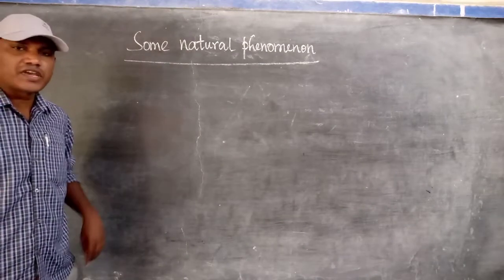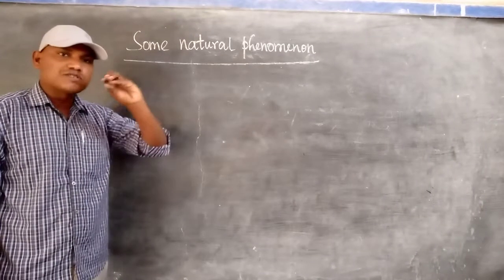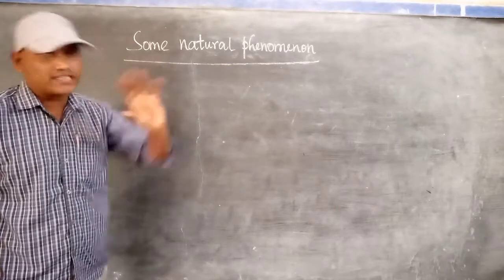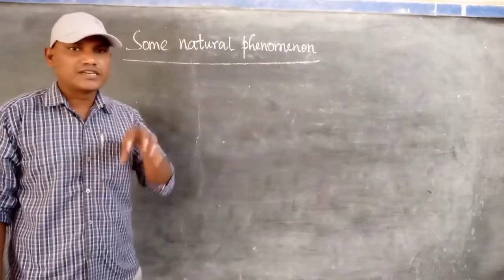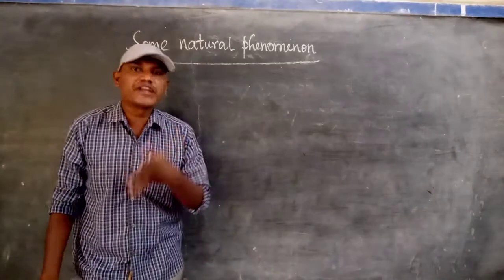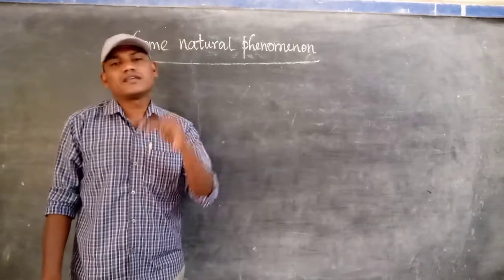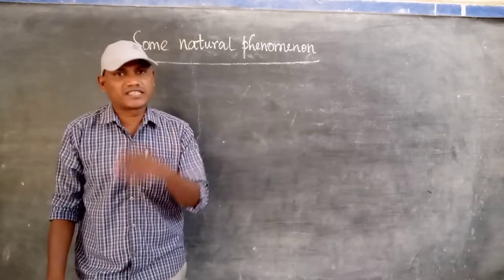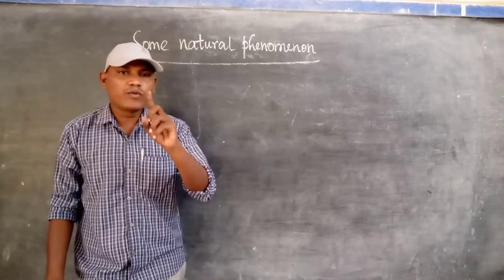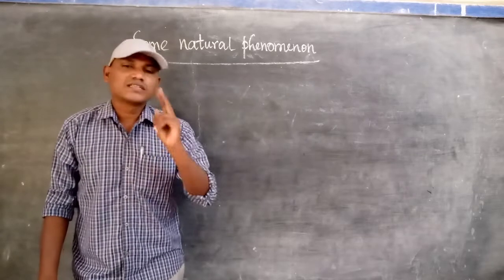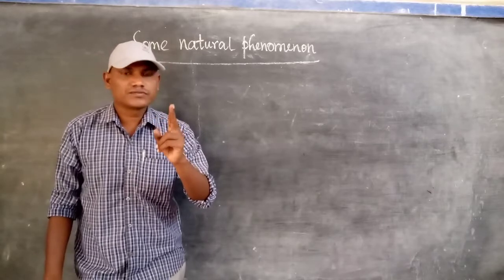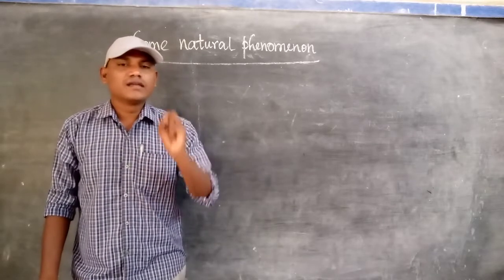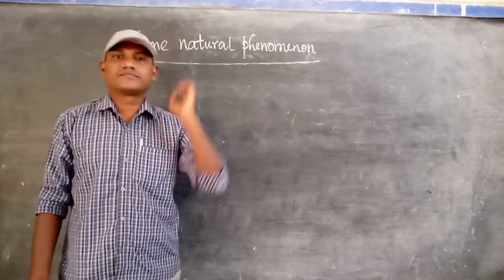So it means, naturally which type of phenomena occur, that we discuss in this chapter. Mainly, three natural phenomena we are discussing. One is electrostatic force, second one is lightning, third one is earthquake.